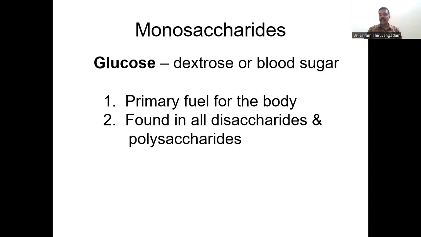All the cells in our body require glucose. For example, brain cells especially require so much glucose in a particular day. And this glucose is also present in disaccharides. For example, maltose is a disaccharide composed of glucose and glucose joined together by glycosidic linkage. So is the case with polysaccharides, which also have many glucose units. For example, starch, which I told you is the reserve food material of plants, has many glucose units joined together by glycosidic linkage.